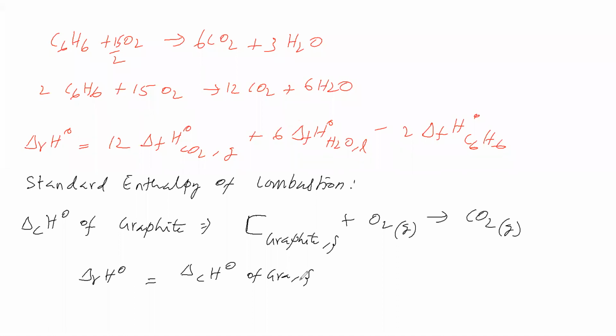Some other compound undergoing combustion, that we will take. Suppose delta RH naught of ethane. Ethane formula is C2H6. Now we'll say delta CH naught of ethane, that we will take. So which is undergoing combustion?